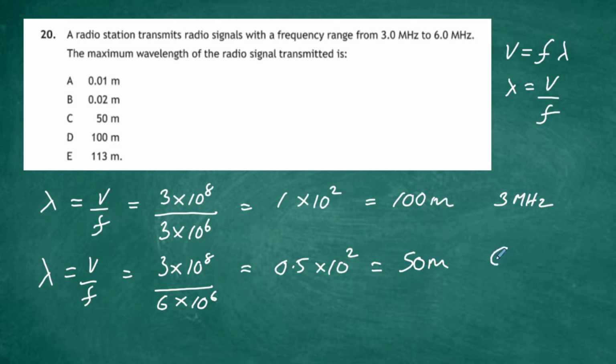So that's for the 6 megahertz one. You can see that the radio station emits the longest wavelength in the 3 megahertz range. It says the maximum wavelength of the radio signals transmitted is, and the maximum wavelength is going to be 100 meters. And the answer to that is going to be D.